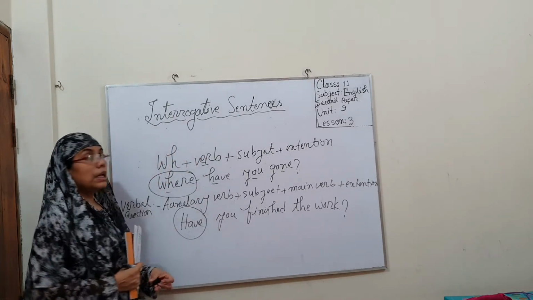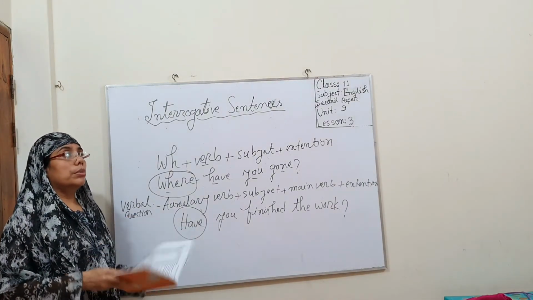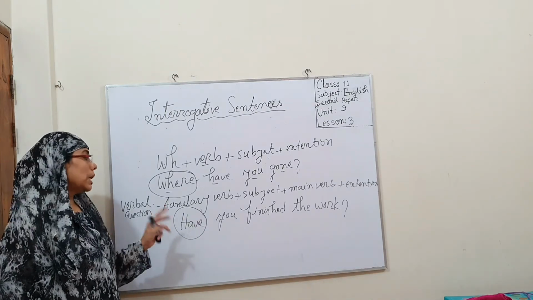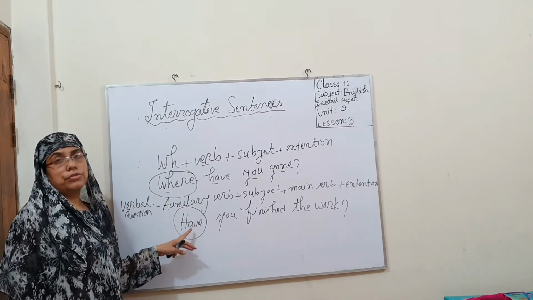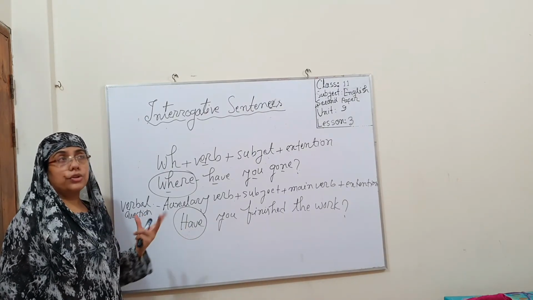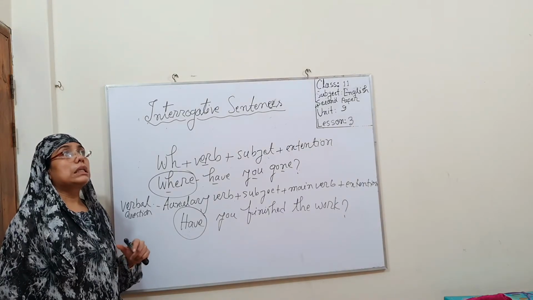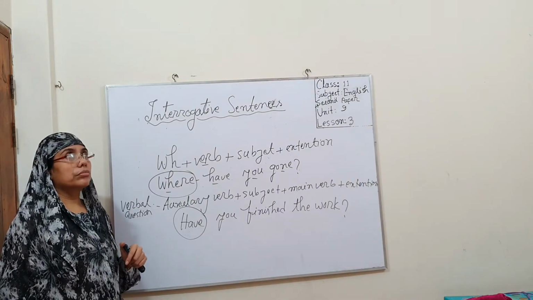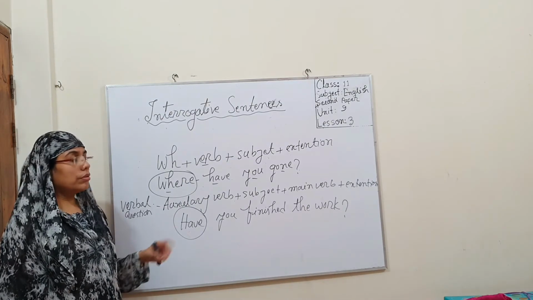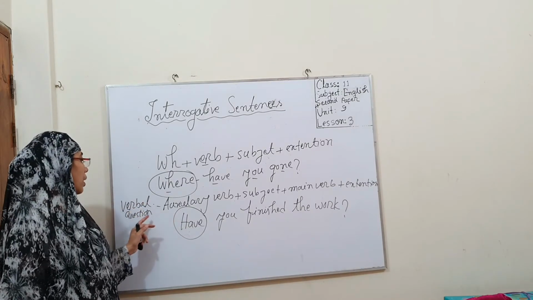So it is very clear to you that in verbal questions we usually begin with an auxiliary verb, always an auxiliary verb: have, has, had, am, is, do, did, does, and shall, will, can, could, may, might. We always use such auxiliary verbs to write a verbal question.